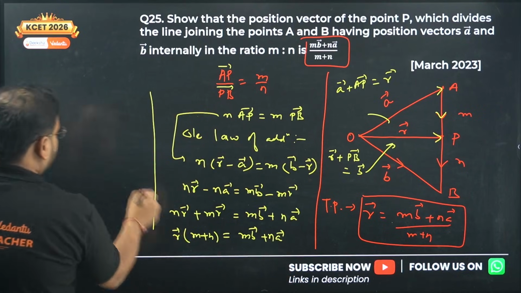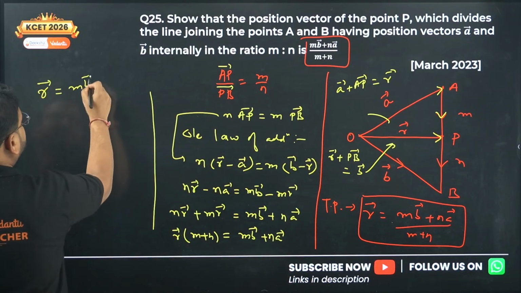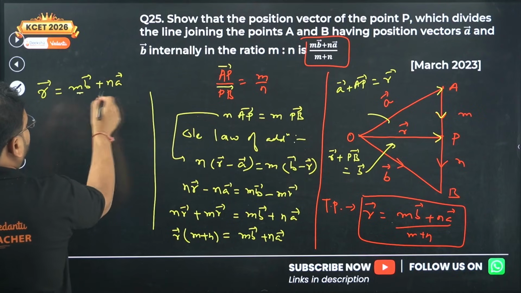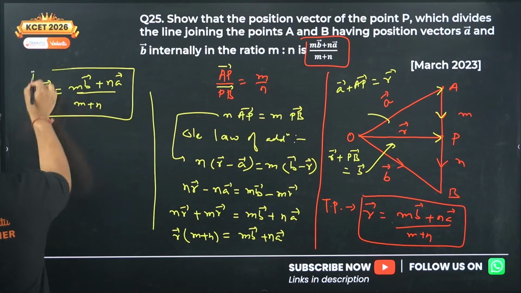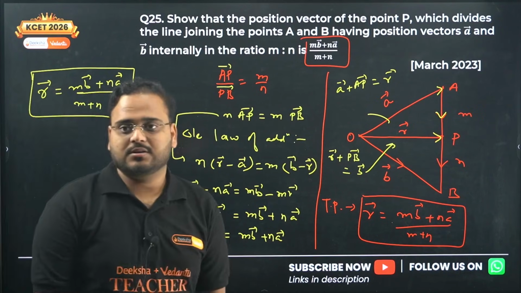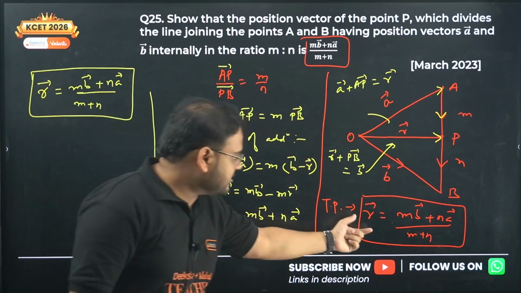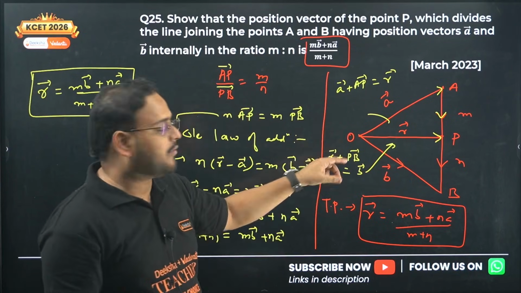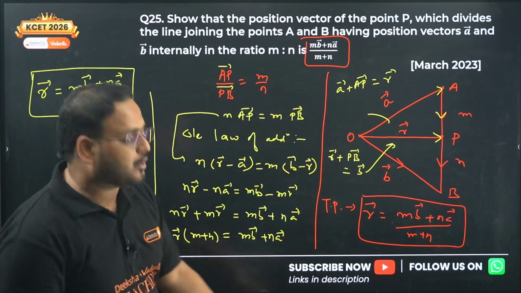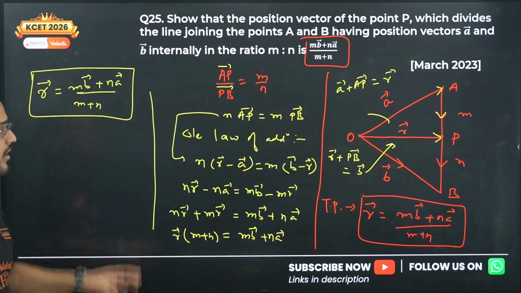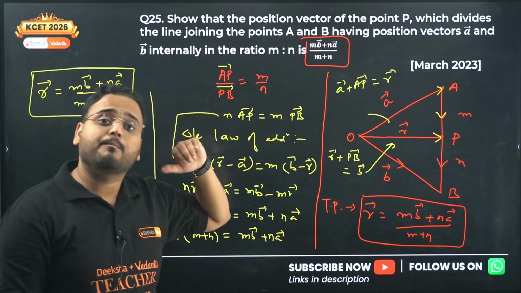The last step. The resulting vector R is given by (mB plus nA) upon (m plus n). This is the result: mB plus nA upon m plus n is the final resulting vector, which is the position vector of the point P, which creates a section of m to n from the reference point O. Okay, 25th also is done. Very good question, will come for 3 marks. This is a PYQ as well. Not only this year, this has been asked on many occasions.